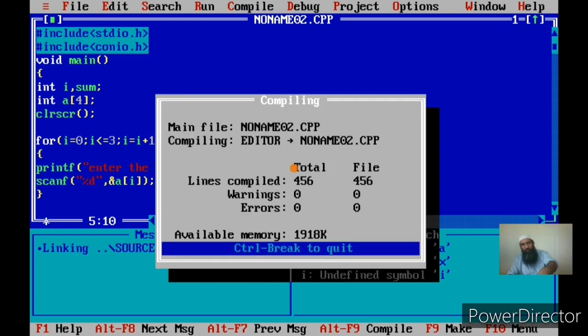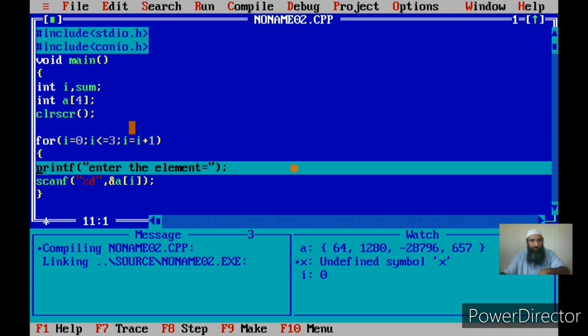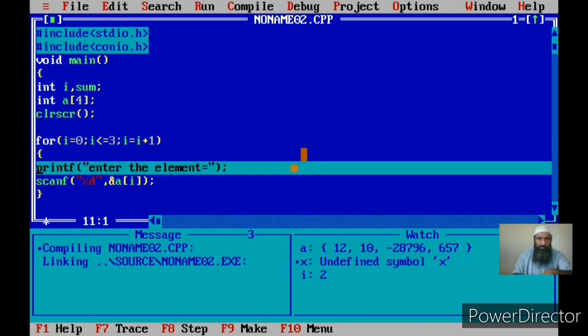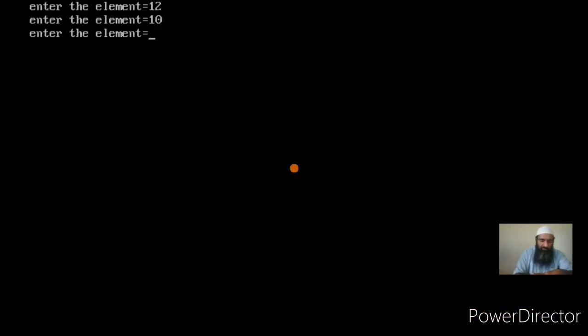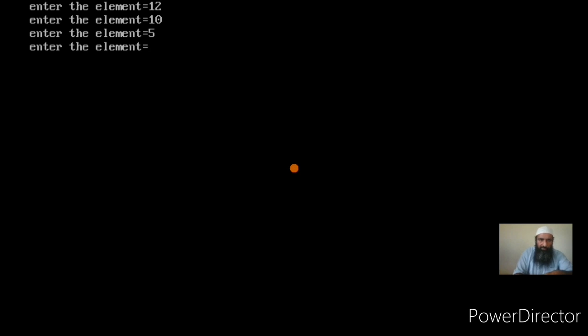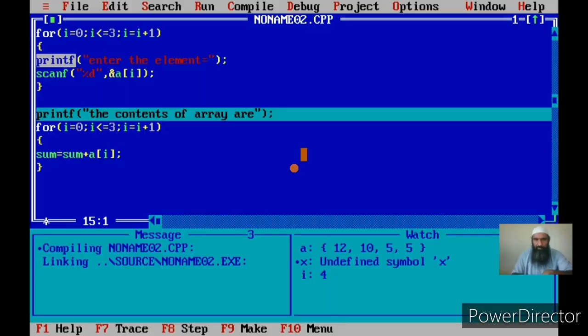Now I run the program again. I will not explain this part. This I have already explained. That's 12. Then 13, or say 10. Then I can say 5. So the third element is 5, and my fourth element is, suppose I give again as 5. Now these are my four values: 12, 10, 5 and 5. By running the program to find the sum of array elements, I need to add all these elements and display the result to the user. This is the program to find the sum of array elements.